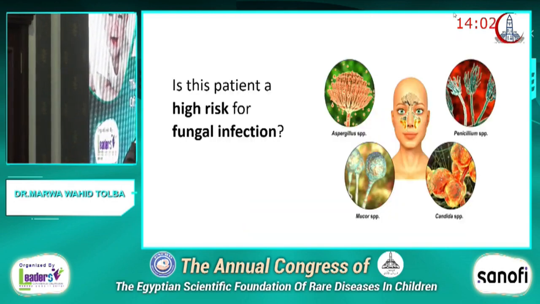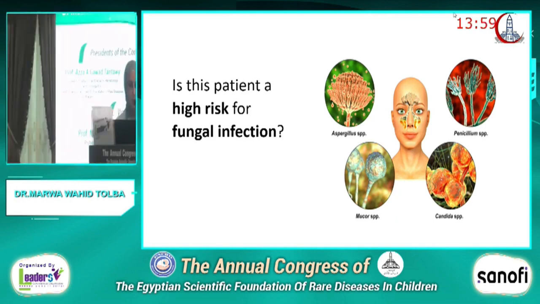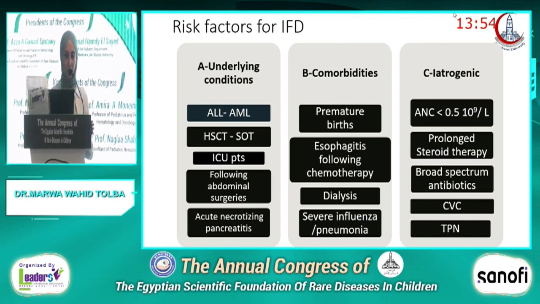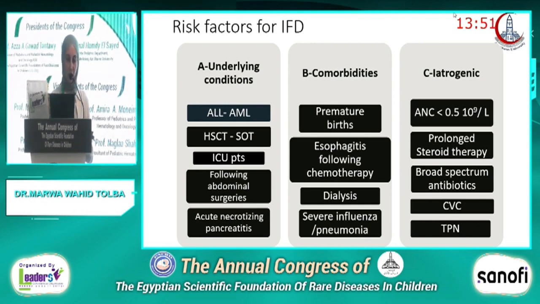Is this patient, ALL pre-B low risk, at high risk for fungal infection? Actually, risks for invasive fungal disease include underlying conditions as ALL and AML, hematopoietic stem cell transplantation, solid organ transplantation, ICU patients following abdominal surgeries, acute necrotizing pancreatitis, and patients with comorbidities as premature birth, esophagitis following chemotherapy, dialysis, severe influenza, or pneumonia are other risk factors. Iatrogenic causes predisposing for fungal disease include neutrophil count less than 0.5, prolonged steroid therapy, broad-spectrum antibiotics, central venous lines,